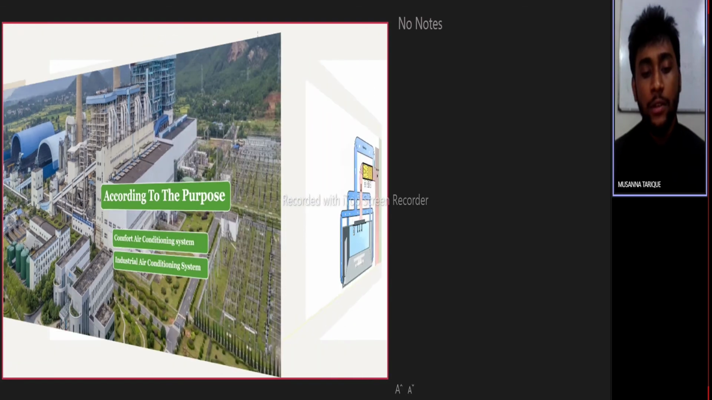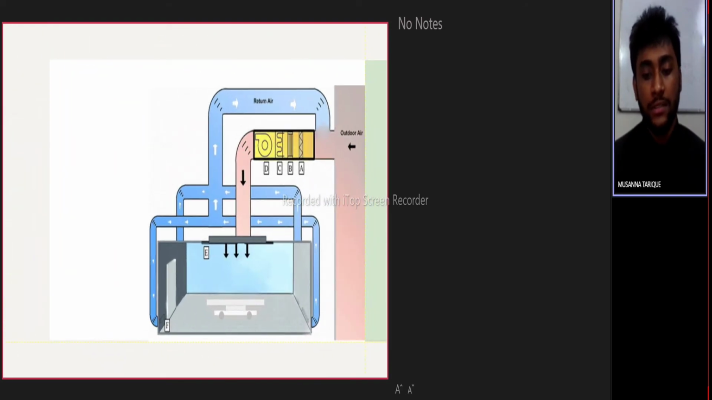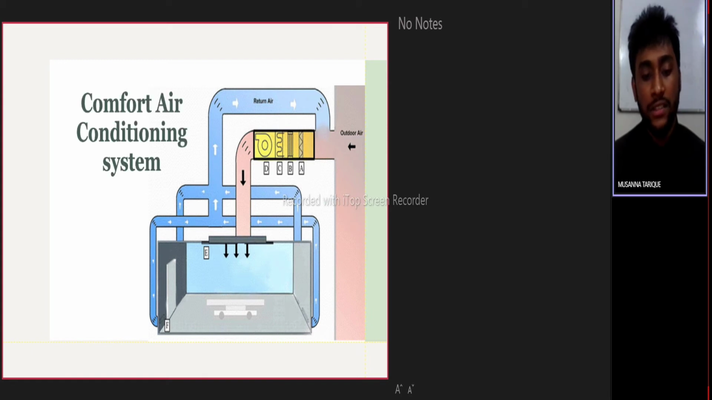Next, we will see the comfort air conditioning system. In this type of air conditioning system, the air is brought to the required dry bulb temperature and relative humidity for human health, comfort, and efficiency. If adequate data of the requirement is not available, then it is assumed to be 21 degrees Celsius dry bulb temperature and 50 percent relative humidity. For example, homes, offices, shops, restaurants, hospitals, schools, etc. are utilizing air conditioning systems to give comfort to the people.